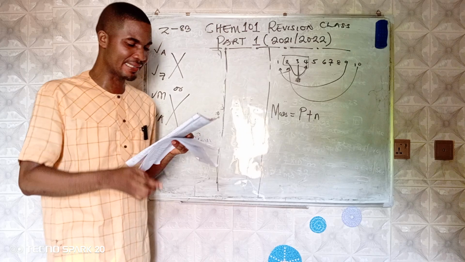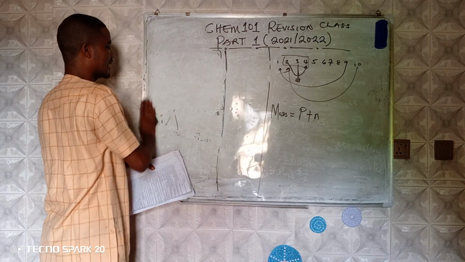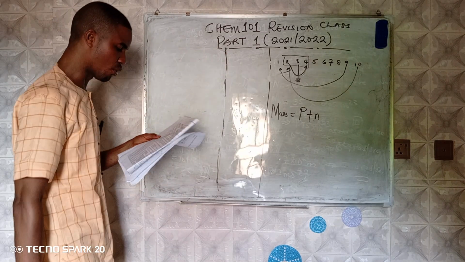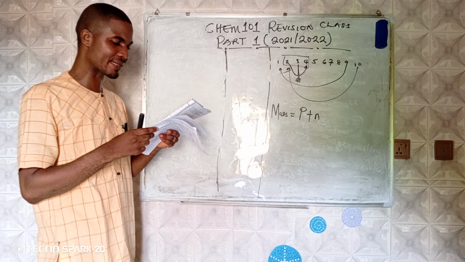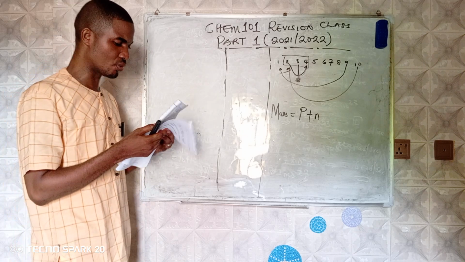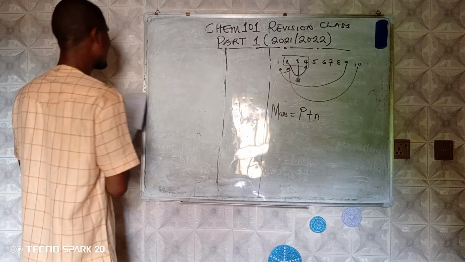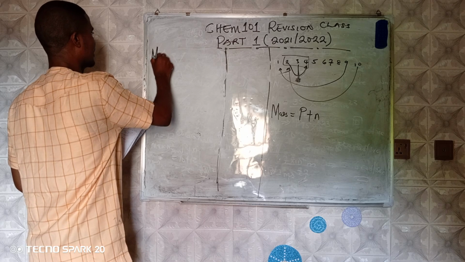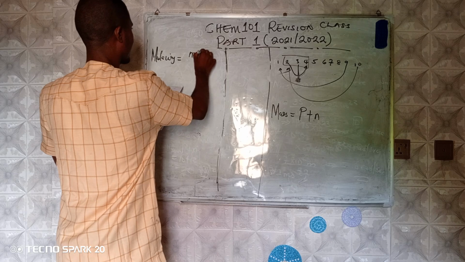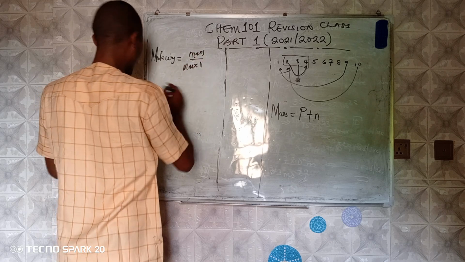Calculate the molality. Please, there is a difference between molarity and molality. There is no mistake about the pronunciation. We have molality, we have molarity. So for question 32, we should calculate the molality. Molality is equal to mass over molar mass times volume.